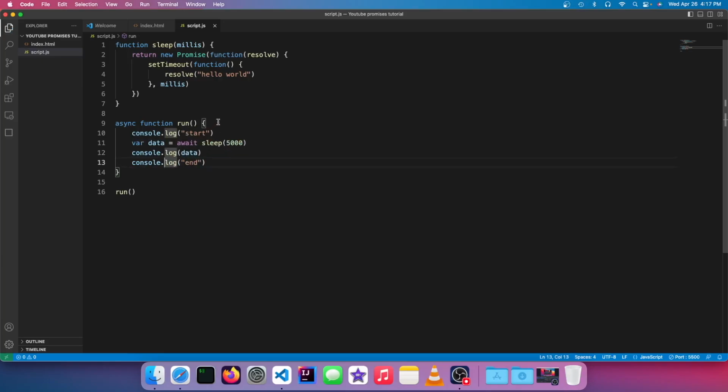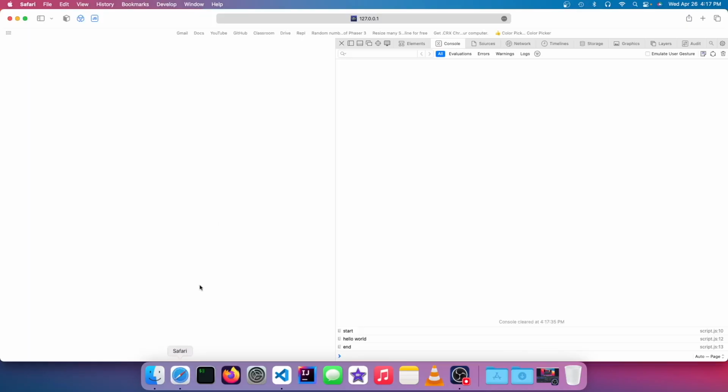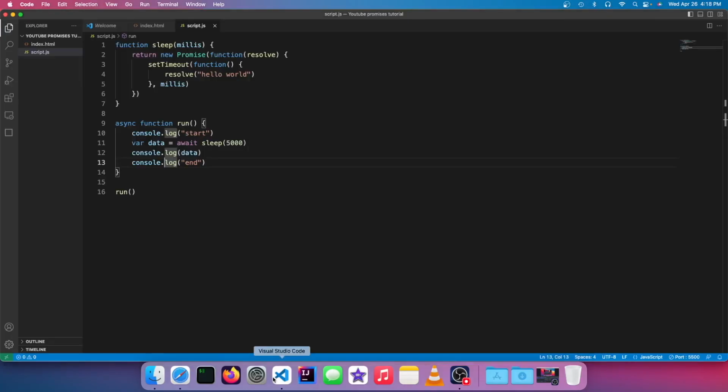So what this code execution should be is print start, wait 5 seconds, then print hello world, because that should be the return value of data, and then print end. So let's see that. And there we go. It absolutely works. So that's the end of the video.